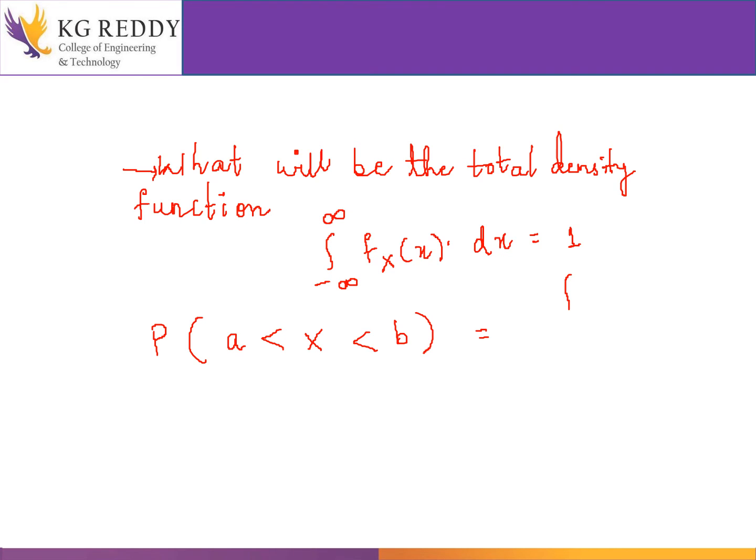Also, if they have given any particular interval, then the integral from a to b of fx of x dx will be equal to 1, because the density function exists between these two limits only, a to b, right? In the same manner, how do we find the distribution function from a to b? We will write the integral from a to b of fx of x dx. That's it. In this way we will be finding it out. This can be used for any problem related to the continuous random variable.